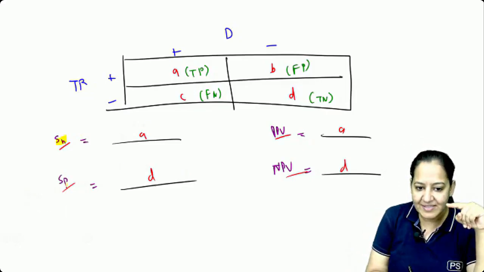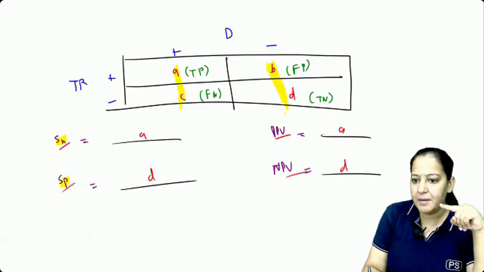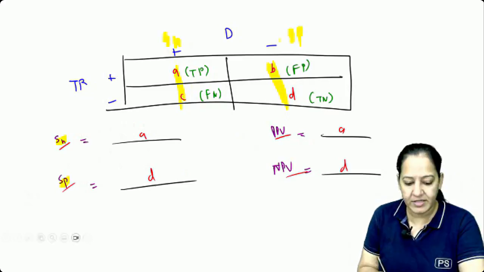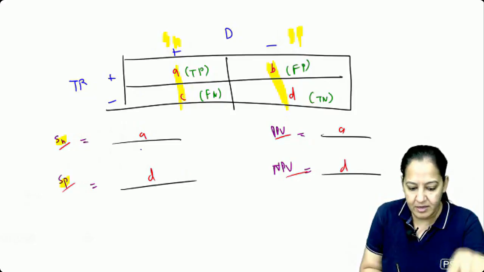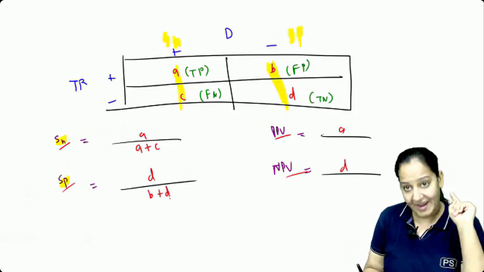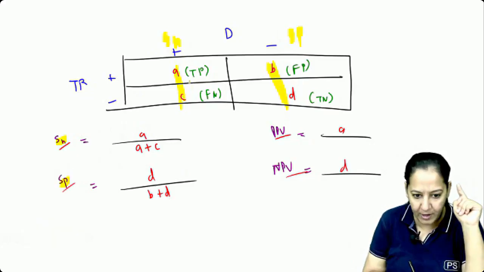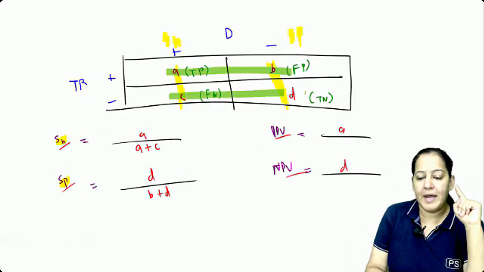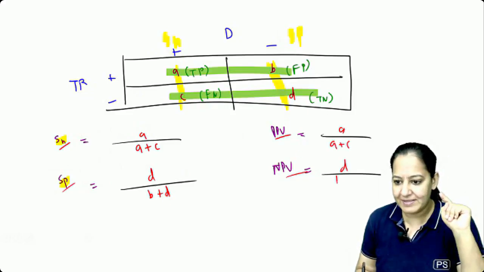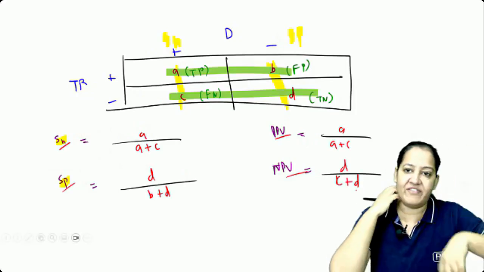For sensitivity and specificity, the denominator is A plus C and B plus D. This is sensitivity, this is specificity. Got it? So here A upon A plus C and D upon B plus D. This is how I go. And for positive and negative predictive value, how do I go? This is A upon A plus B and D upon C plus D. It's very easy if you learn. And you know what is true positive, true negative. Every time you can replace.